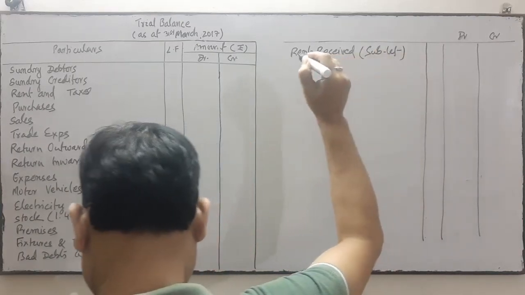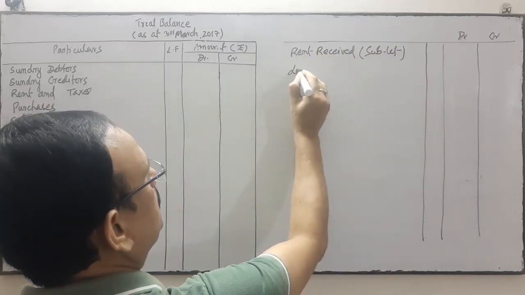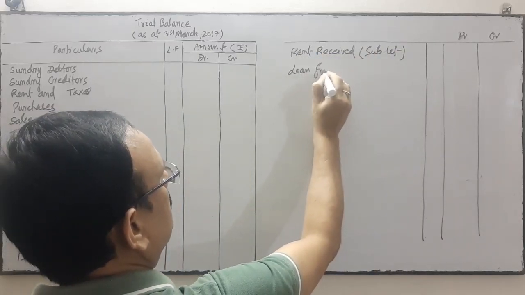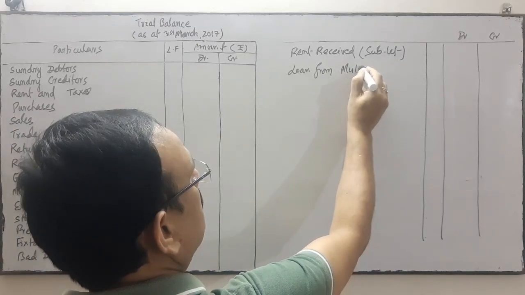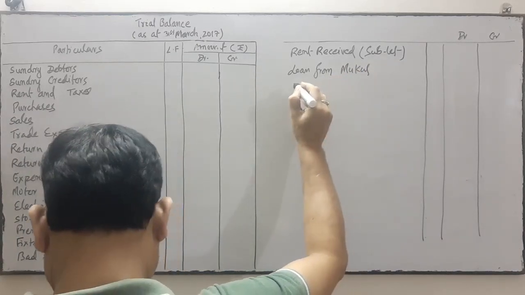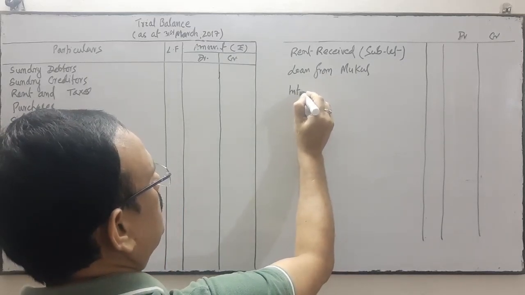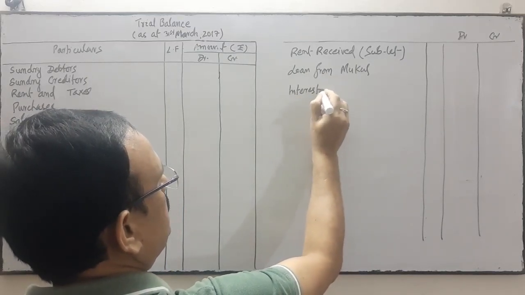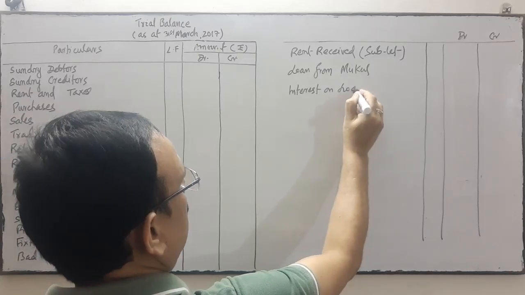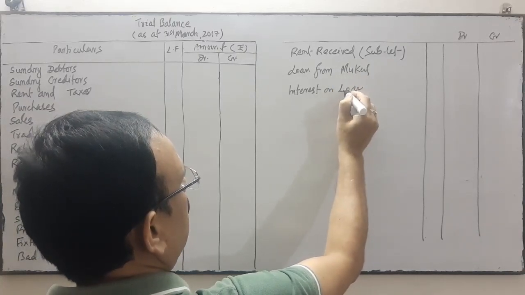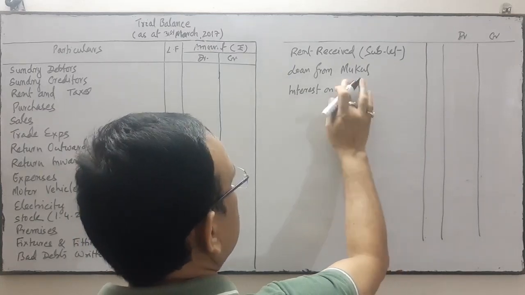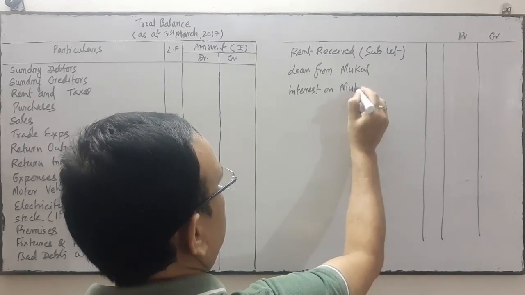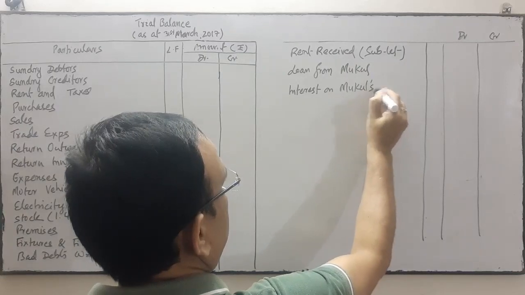Okay, loan from Mukul. Next is interest on Mukul's loan.